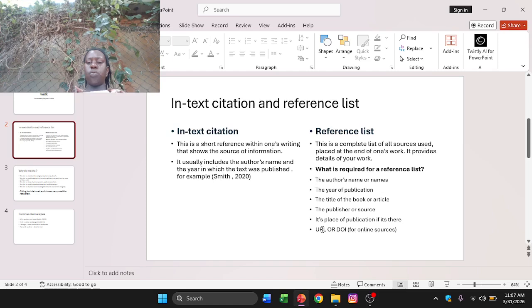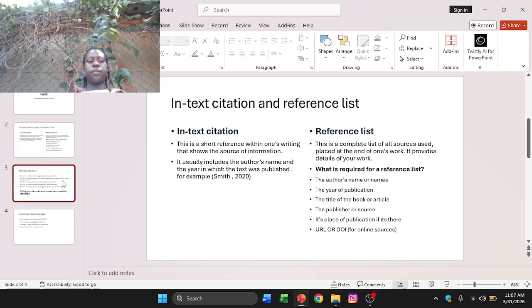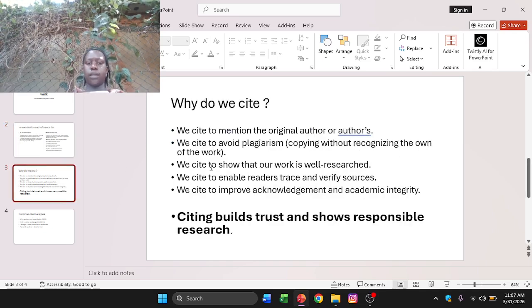Then the URL or DOI for online sources. These are for online sources, and they help us to search for this person and find the information this person has created. Why do we cite? We cite to mention the original author or author's name.